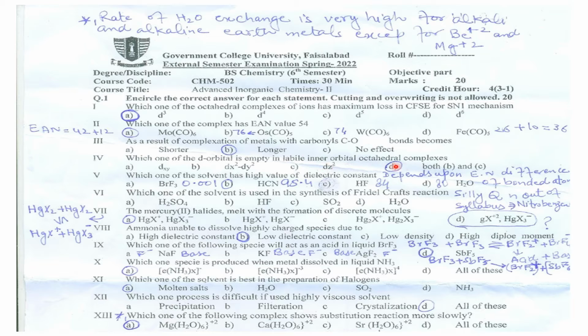So option D, which is both B and C, is the correct one.